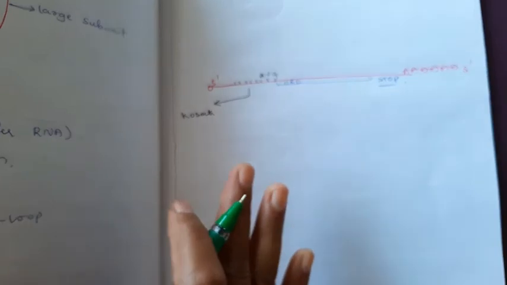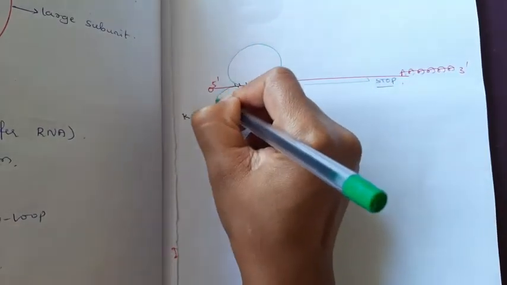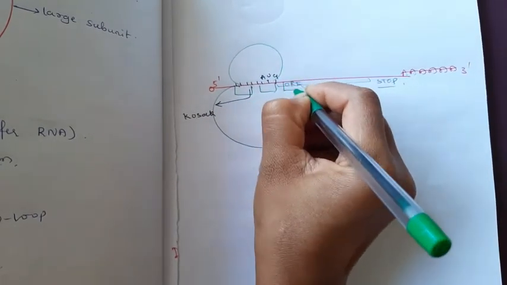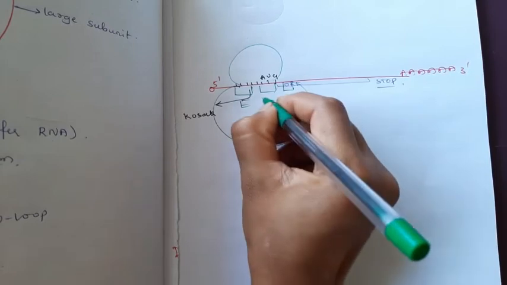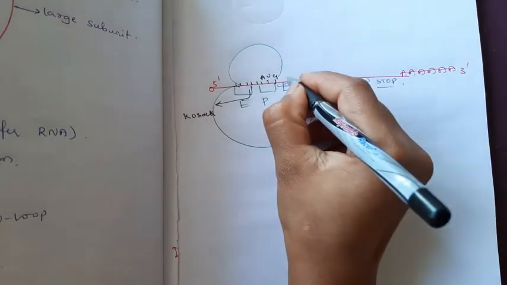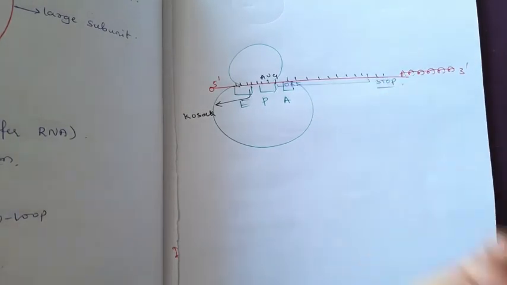Then the initiation sequence, that is the Kozak sequence, will bind with the ribosome. The ribosome has specific sites, the E, P, A sites. Okay. The codons which are present in mRNA, these are the stop codons.